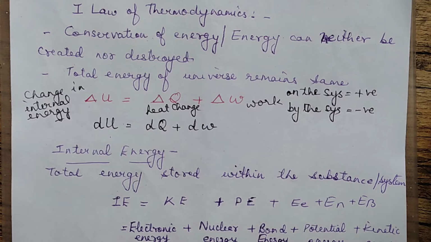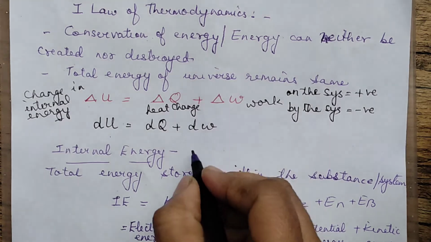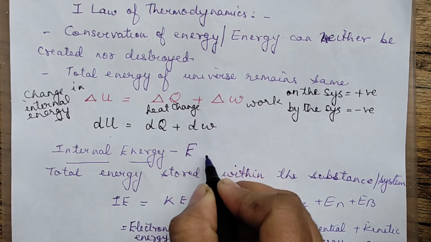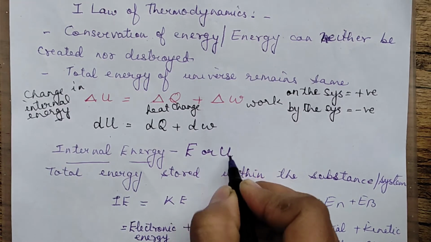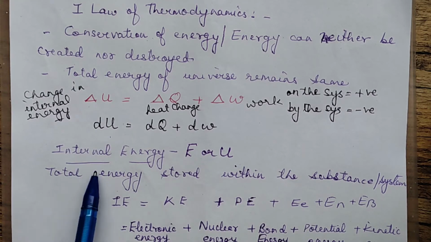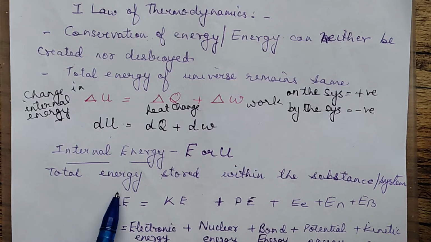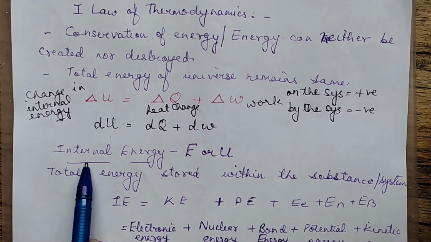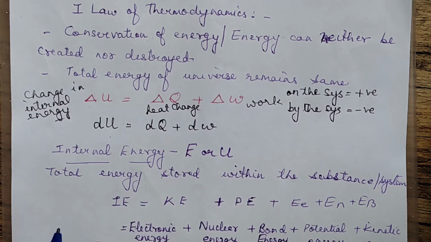Now let's understand what is internal energy. First thing, we should know that internal energy is represented by the symbol E or U. That is the symbol we use for internal energy. As the name itself says, it is the energy stored within the substance.